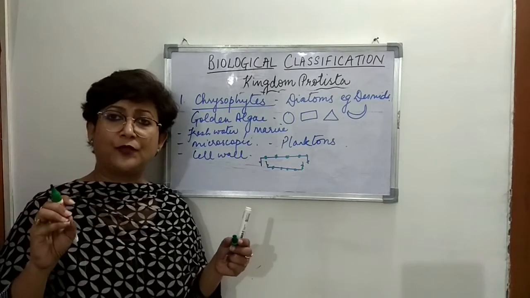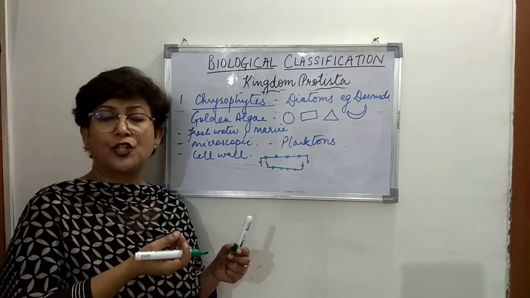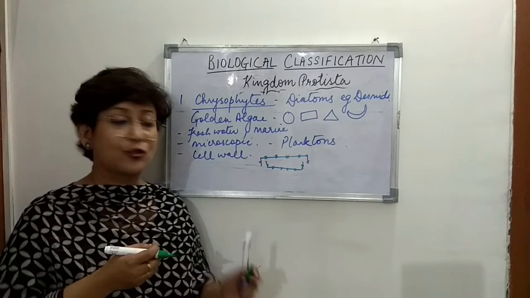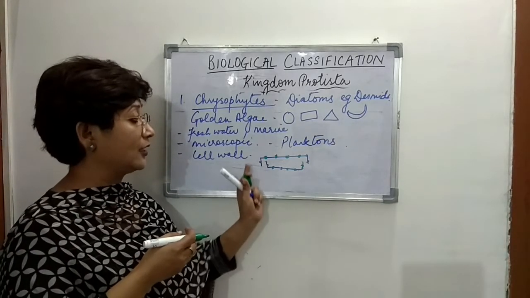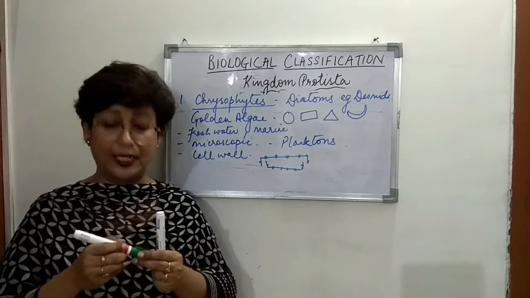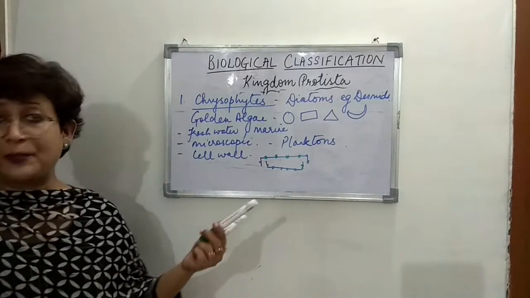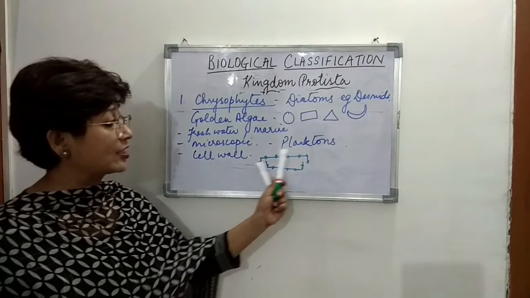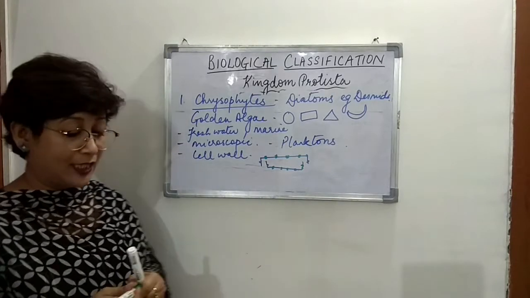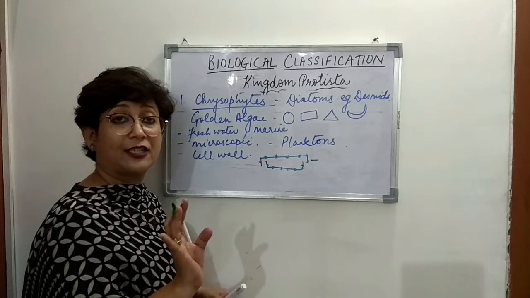We can say these silica particles are something like sugar crystals, right? So like that, this silica is impregnated in the cell wall of chrysophytes, right?